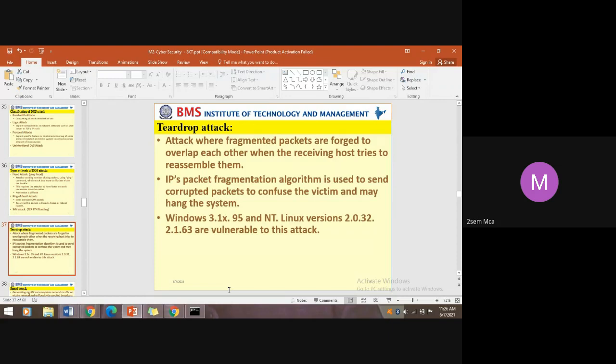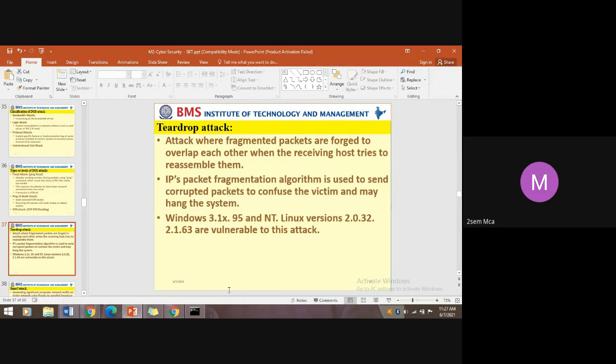So in Windows 3.1x, 95, that is Windows 95 and NT systems, and Linux versions from 2.0.32 to 2.1.63 are vulnerable to this attack. Think, if someone still today uses these operating systems to run their business, even today you can go for a denial of service attack.